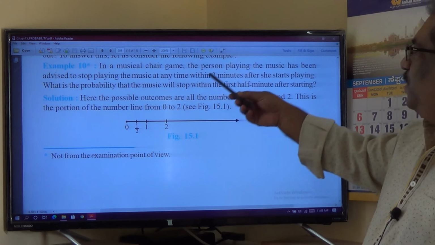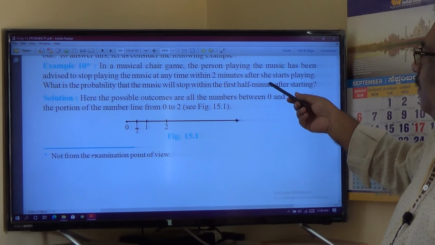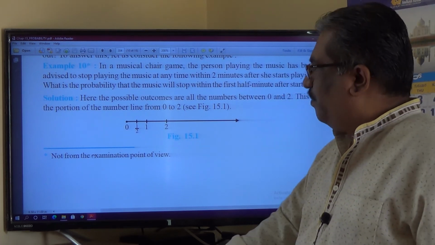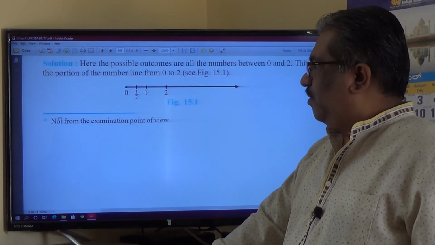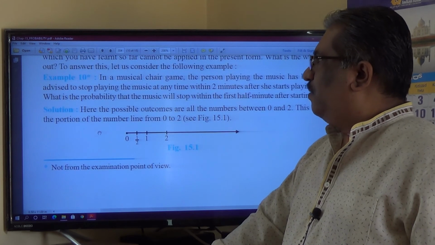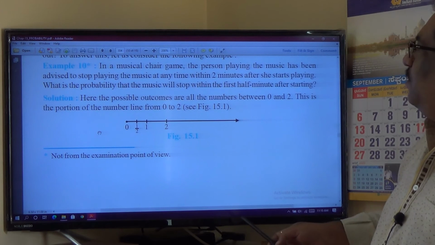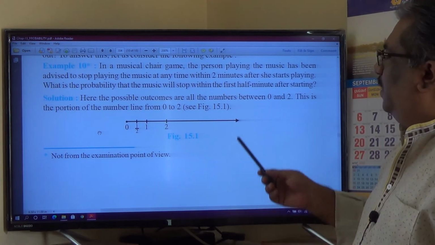So, musical chair game. Okay, this game you read yourself. I will explain in my next lecture. This is important. You will get this question, even though not from the examination point of view, you have to understand this one. Okay. So let us see very quickly. We'll rush through how he writes the book. In your textbook it is given.